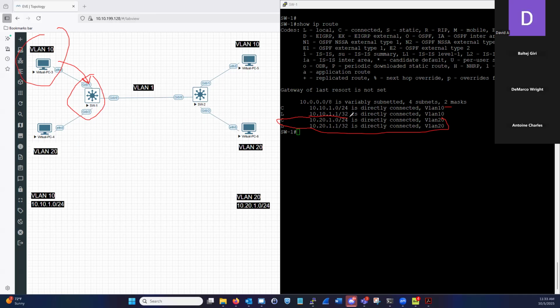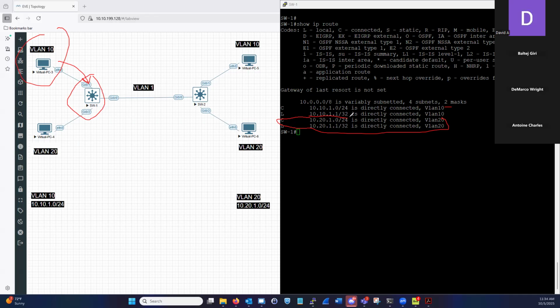At first, it's going to look at its connected route. It's going to say, hey, 10.20.1.0, right? For this IP address, for a PC6 IP address, I have a connected route, right? And this exists on my switch, right?